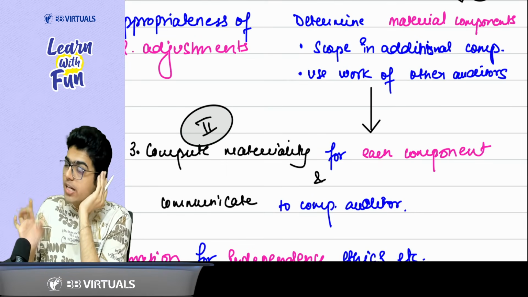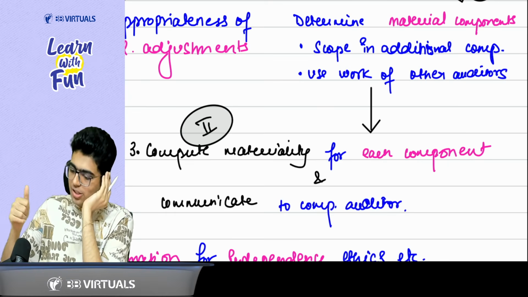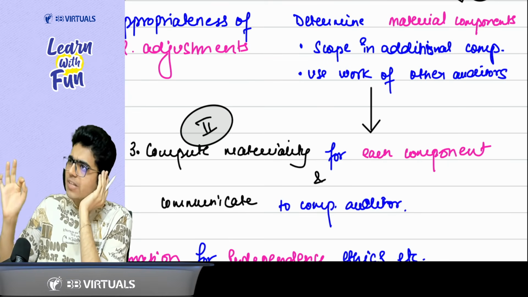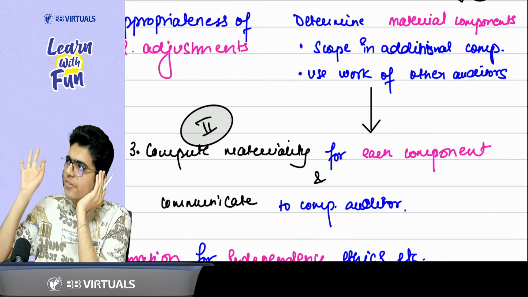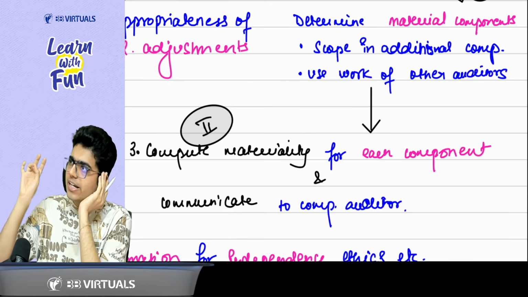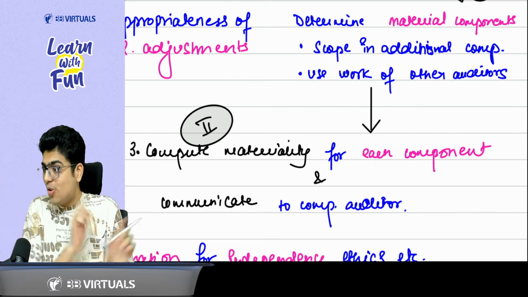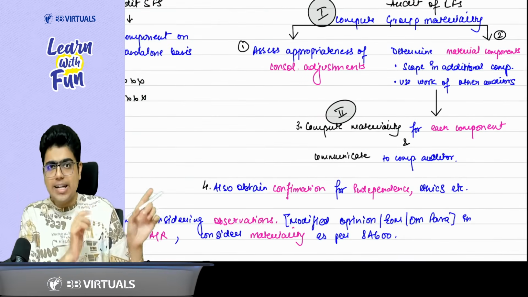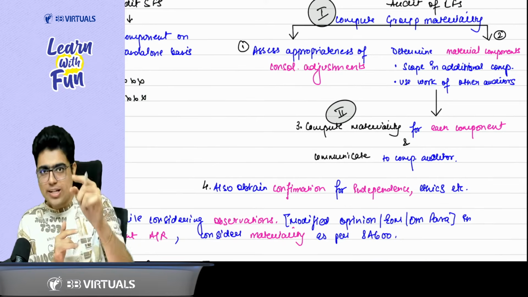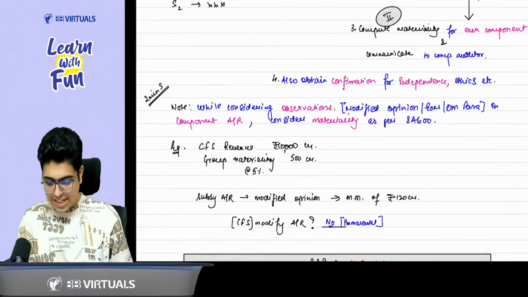Hello, component auditor, are you independent? Very good. Have you complied with the ethical requirements? Confidentiality, objectivity, integrity, professional competence, professional behavior. Okay. You also need to take a confirmation for independence, ethics, and so on. Got it? Got it, sir. Then we covered a very amazing point.